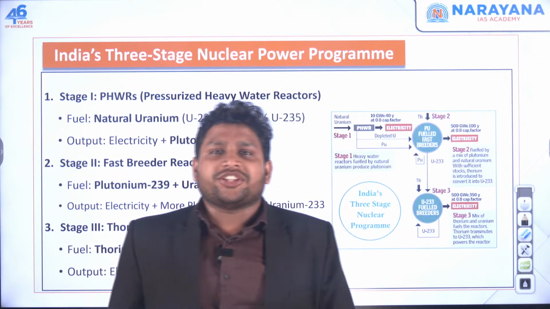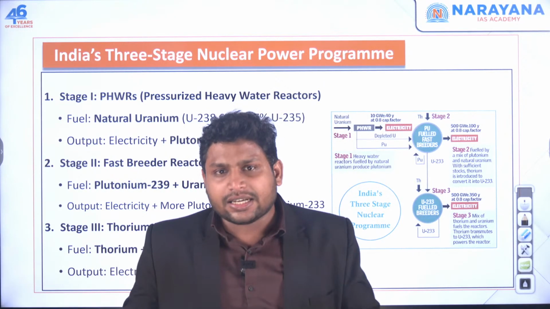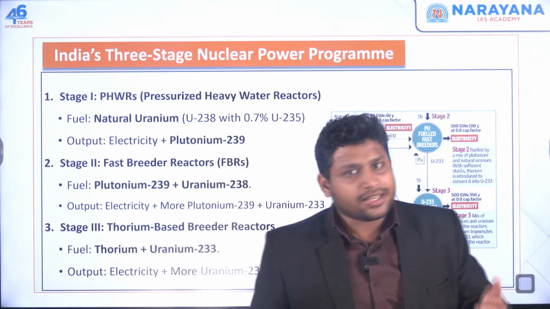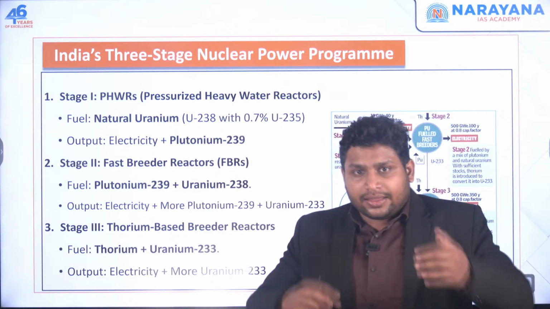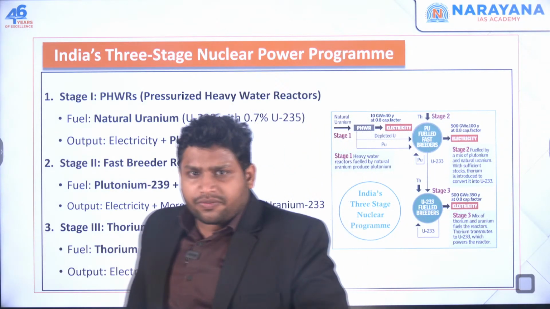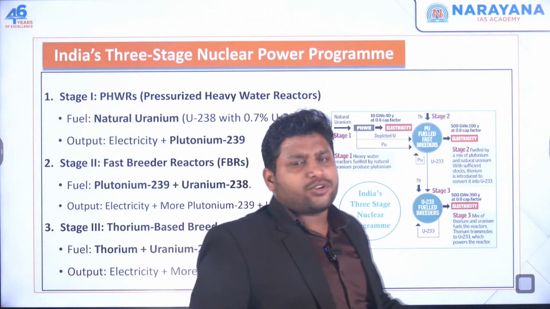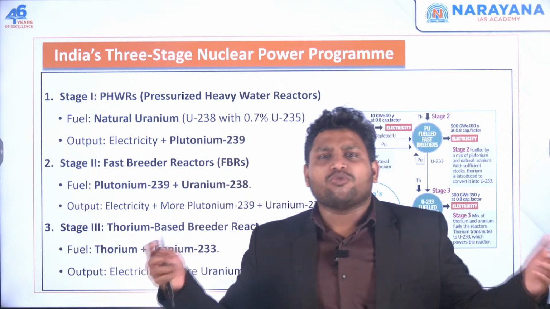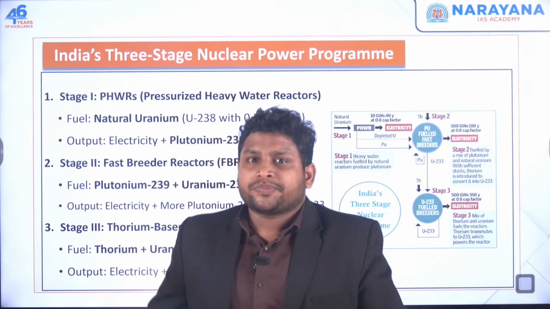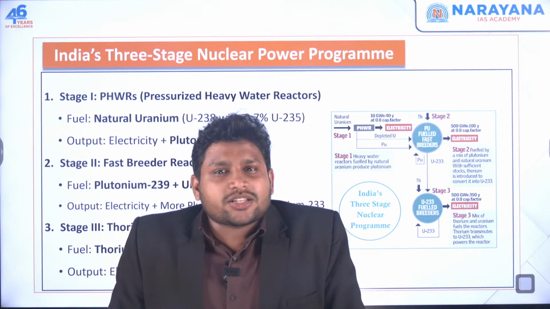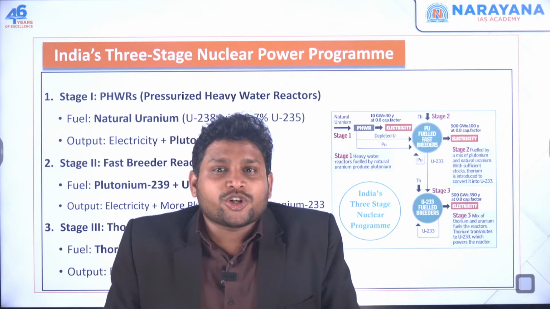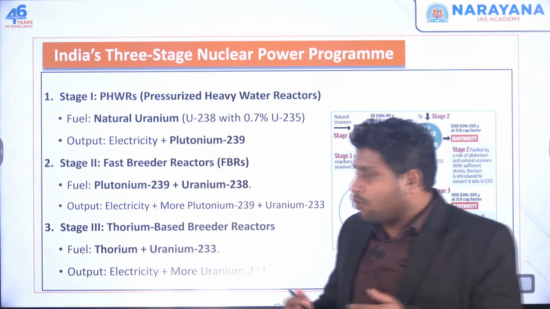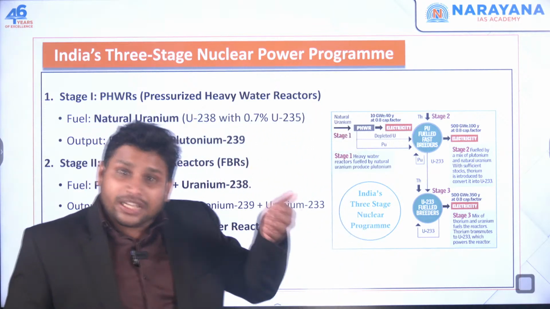Whatever energy we are generating using nuclear reactors, that's happening in a nuclear power plant where we have a reactor. It's a device where this reaction is taking place. That's your nuclear reactor. Now, when you look at this process, we can go for the nuclear fission process. You can take the uranium and go for this nuclear fission and get the electricity. That's the simple way you can move ahead. But we have a problem. The problem is India does not have enough uranium reserves. You see, in India, we don't have enough uranium. If you want to go for uranium enrichment, first you need uranium.